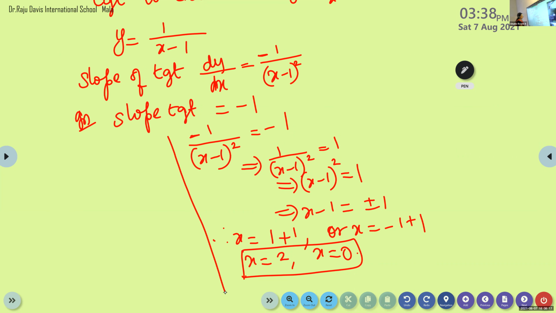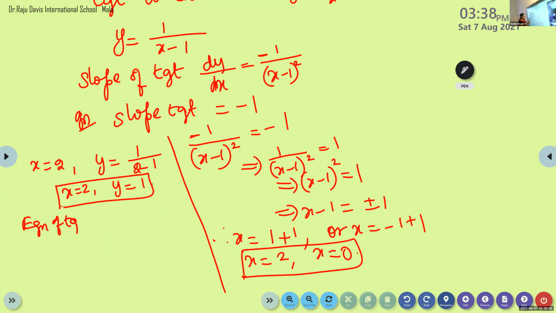Okay. After finding x, now take the first case. So when x is 2, what is y? Y will be 2 minus 1. So y will be 1. So x is 2, y is 1. Listen children, the question is find the equation of the tangent. What is the formula for equation of tangent? Equation of the tangent is y minus y1 is equal to m into x minus x1. So y minus, what is y1? y1 means that point. So what is the point here? 1 equal to m. M is the slope.